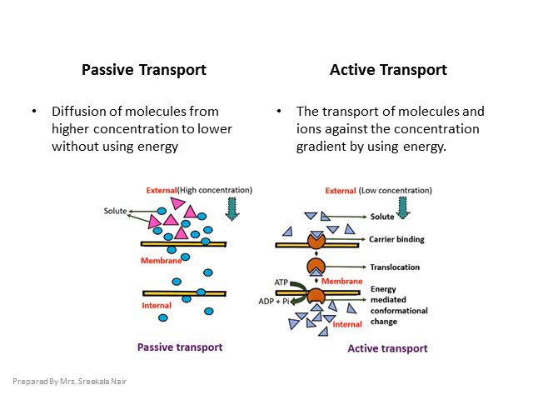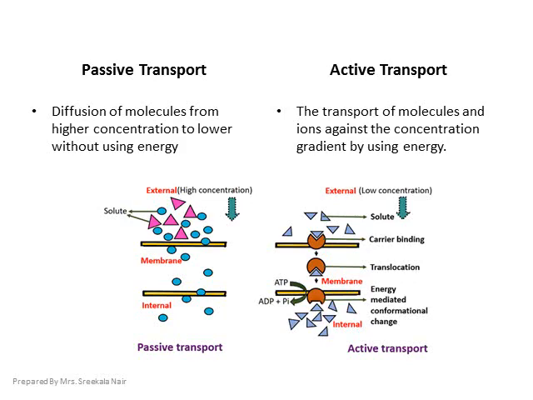Next, let us see the difference between passive transport and active transport. I already told you that diffusion is an example of passive transport, so the definition is the same. Diffusion of molecules from higher concentration to lower without using energy is called passive transport. And what is active transport?